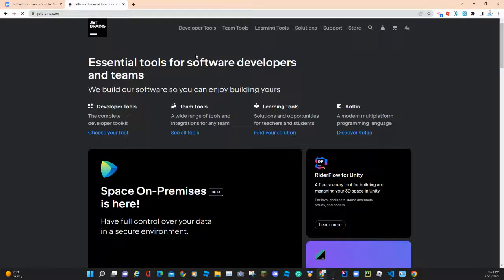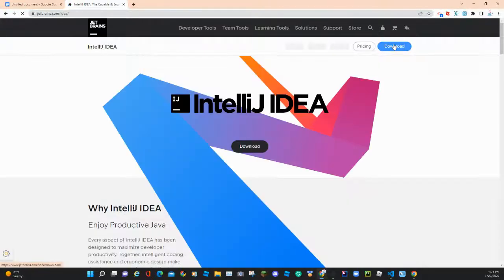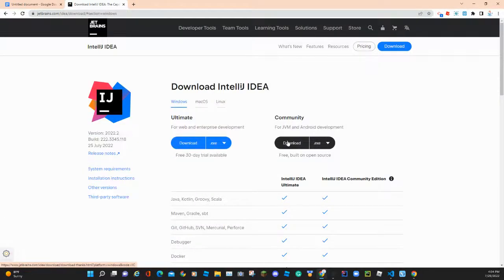JetBrains.com. Okay, so download. I recommend you download the Community Edition because it's free. There's a 30-day free trial, but it's gonna expire, and if you don't want to pay, you're gonna have to download this one anyway. But if you want the Ultimate Edition and you want to pay for it, go for it. We'll be able to do everything we really need to do in the Community Edition itself.